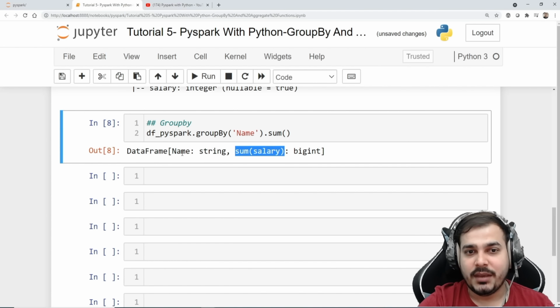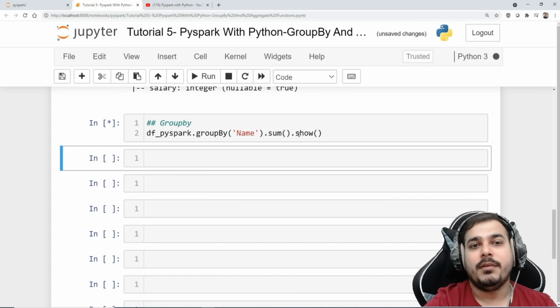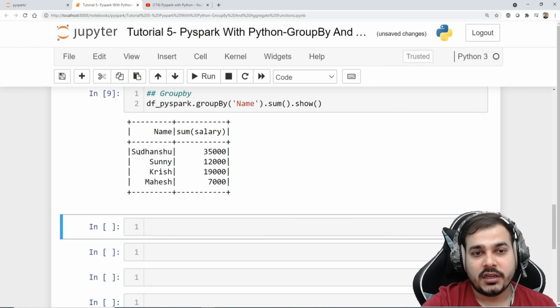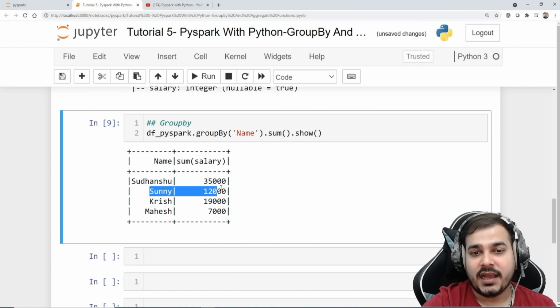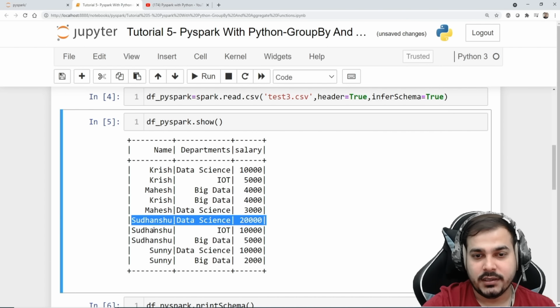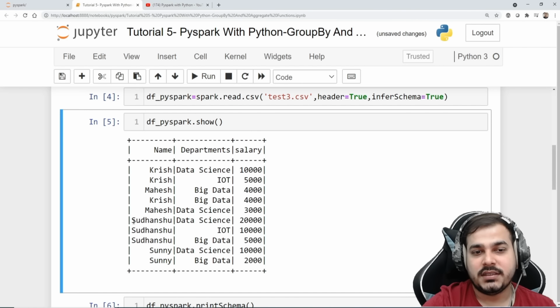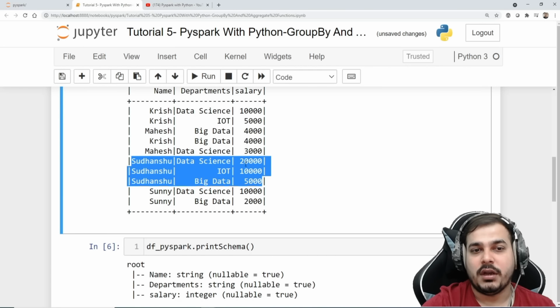It is just giving you the name because we have group by name, and this dot sum will just get applied on this particular salary. Now if I go and write dot show, here you will be able to see Sudhanshu is having the highest salary of 35,000, Sunny has 12,000, Krish has 19,000, Mahesh has 7,000. So if you go and see over here, Sudhanshu is present here, here, and in big data. So overall his salary should be 35,000 if you compute it.